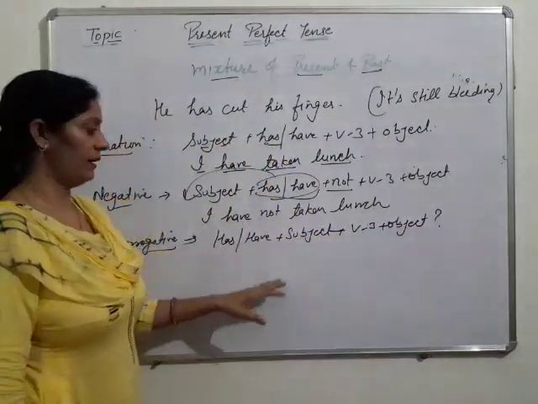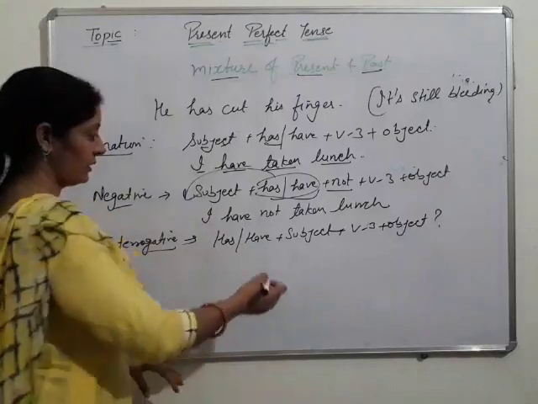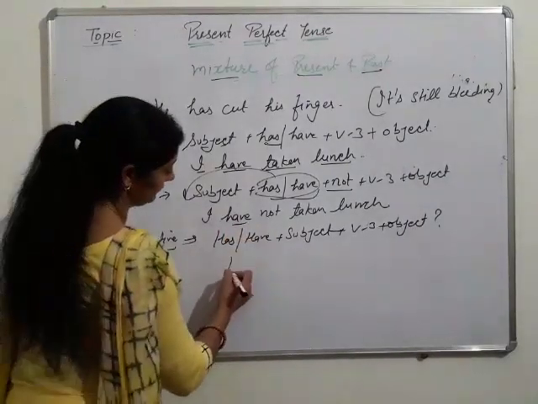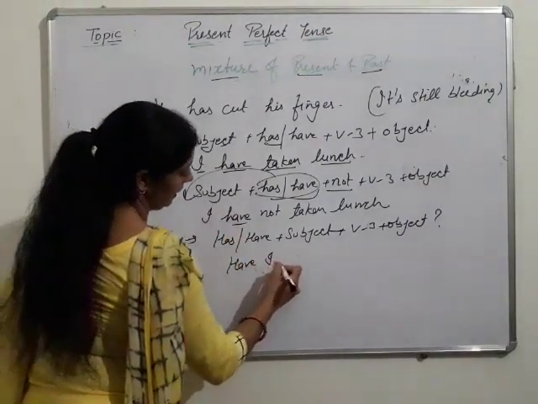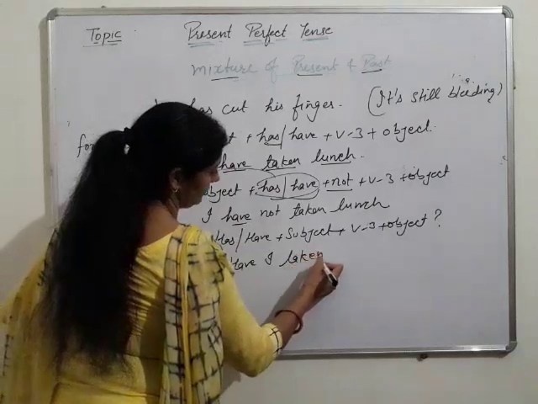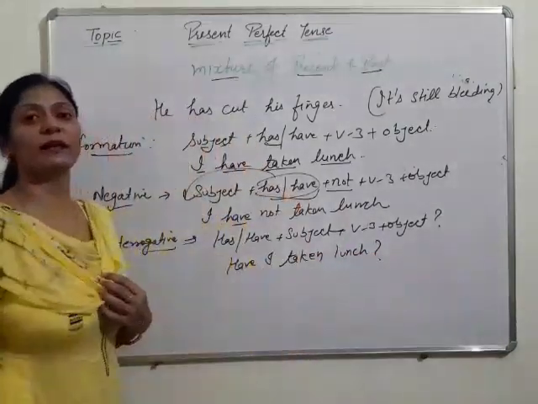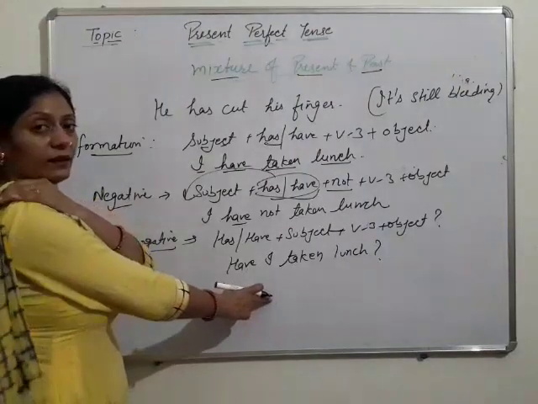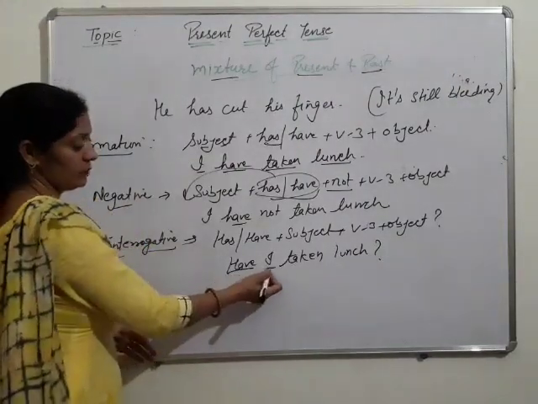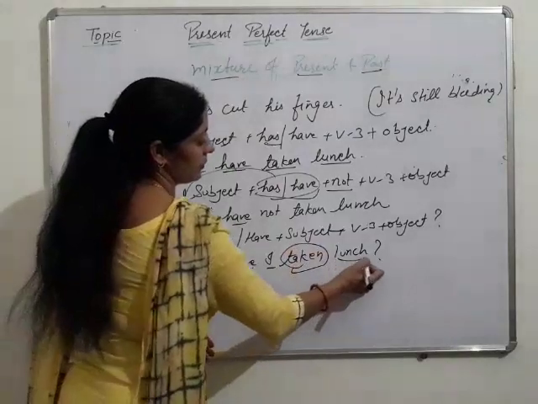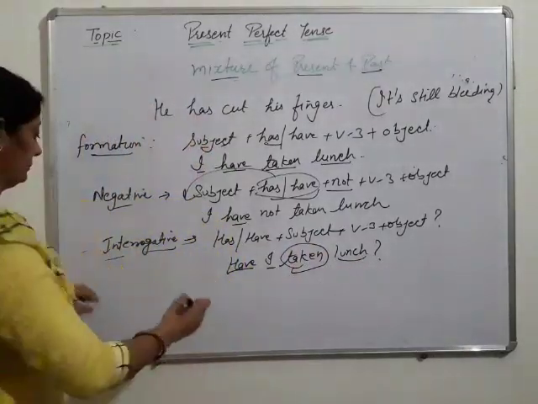Question mark at the end. We are converting the same sentence here: Have I taken lunch? Helping verb, then subject, past participle and object.